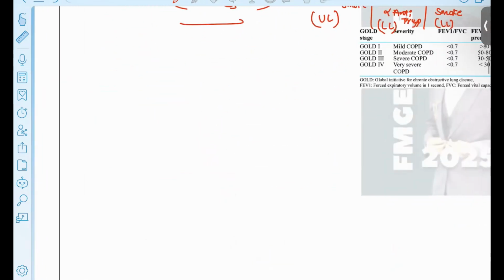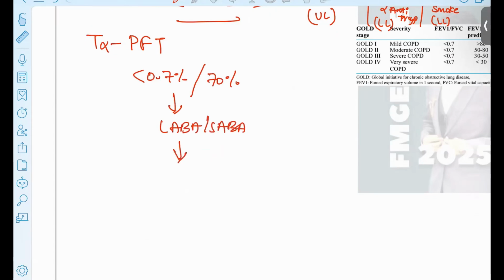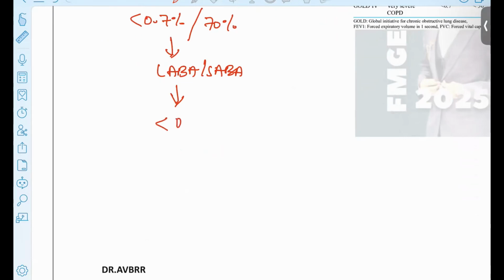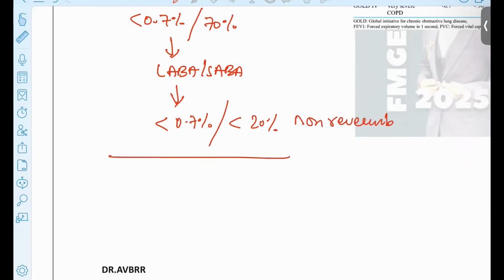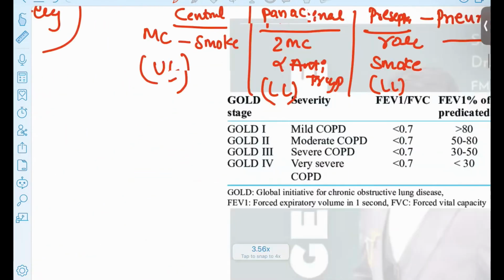Next, coming to the test, again we are going to do the pulmonary function test. As we did for asthma patients, you are going to do the pulmonary function test and check. The patient will also have chronic obstruction, with the ratio only 70%. You give LABA or SABA for this patient, and post bronchodilation you check again. If it is still 0.7 only, that means there is no reversibility. So the damage is already done. Here, what we said is irreversible dilatation. That is what COPD patients have.